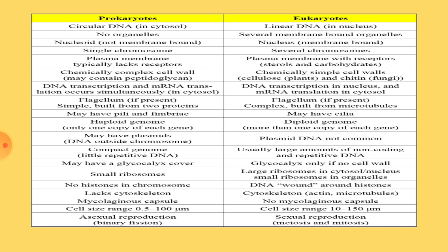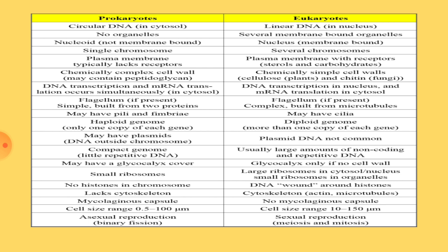Actually, this 9+2 arrangement is about microtubules. Microtubules arrange in 9+2 pattern, with two central tubules enclosed by 9 microtubules. This type of arrangement is not seen in the flagellum of the prokaryotes. Here in prokaryotes we can see pili and fimbriae-like structures. But in eukaryotes, especially animal cells, show cilia instead of pili and fimbriae.